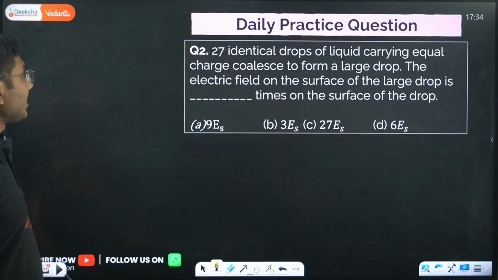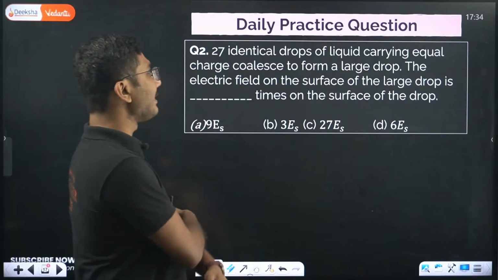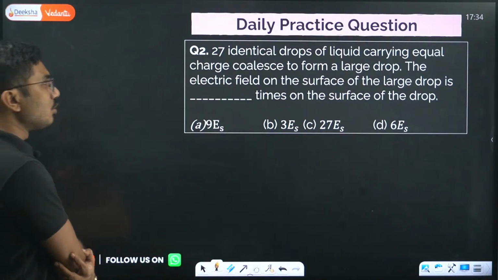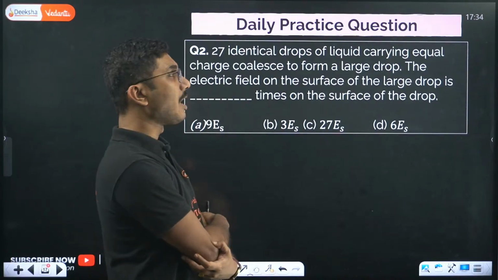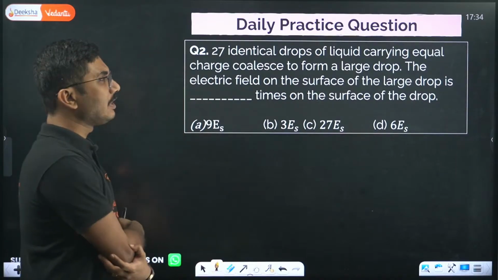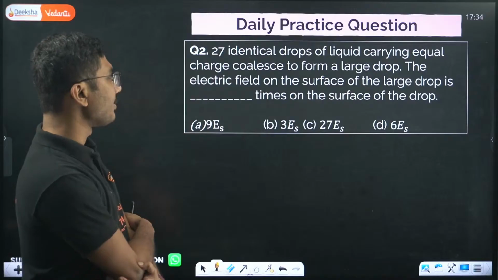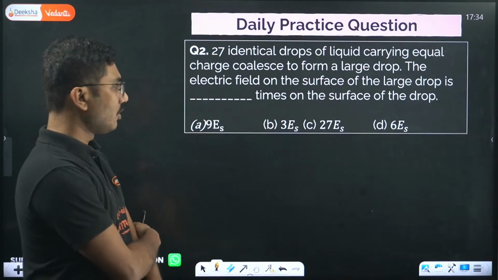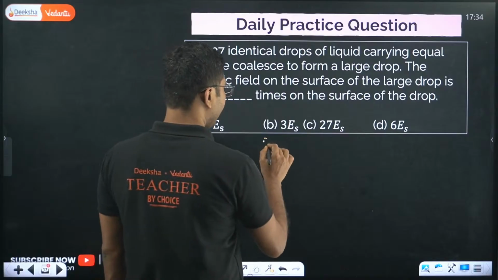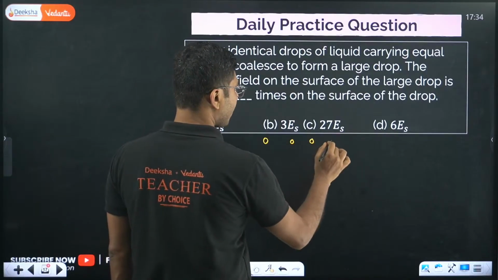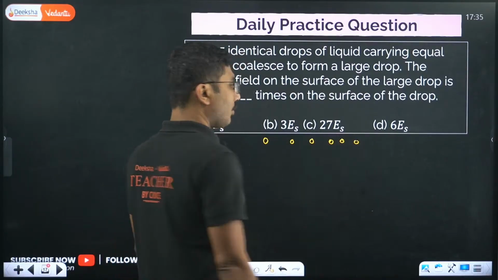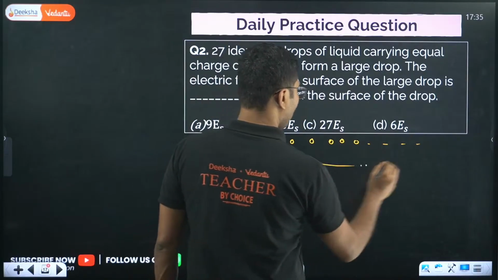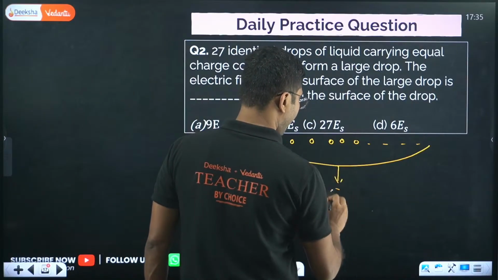Next one is, 27 identical drops of liquid carrying equal charge collide to form a large drop. The electric field on the surface of the large drop is dash times the electric field on the surface of the small drop. So here we have 27 small drops, and they form one single drop.